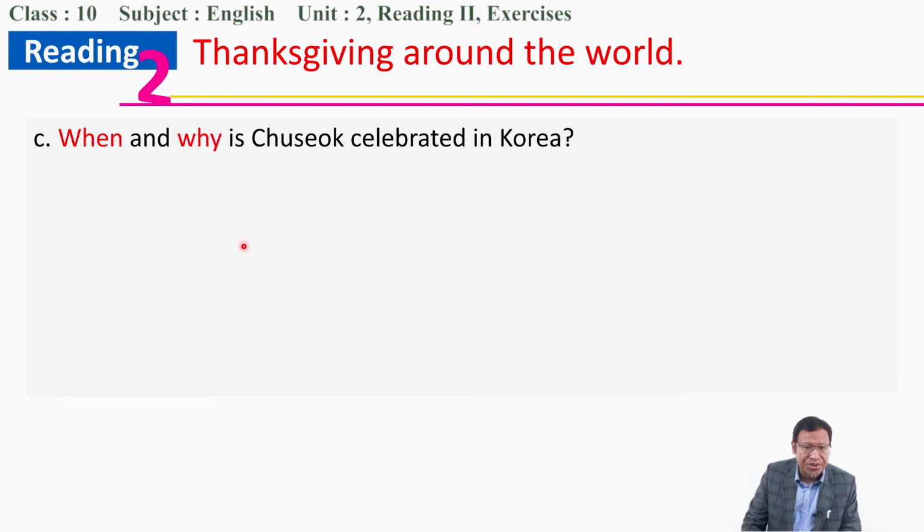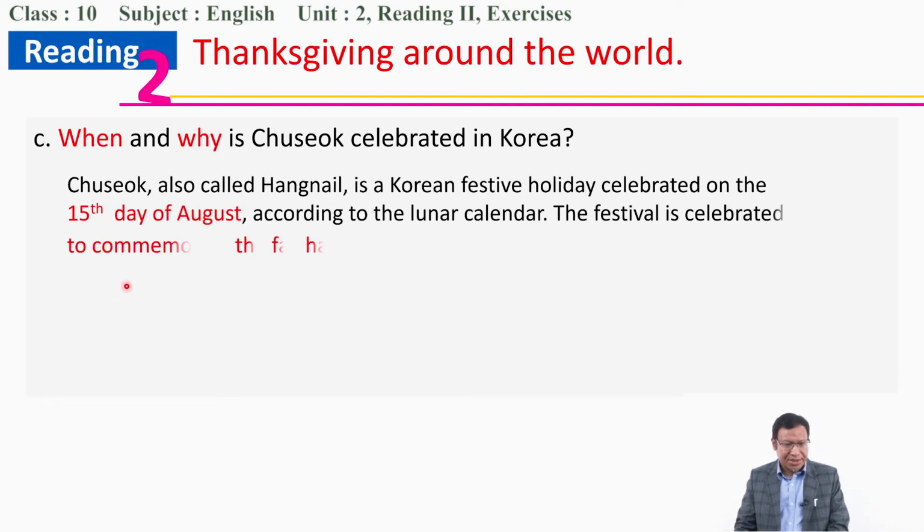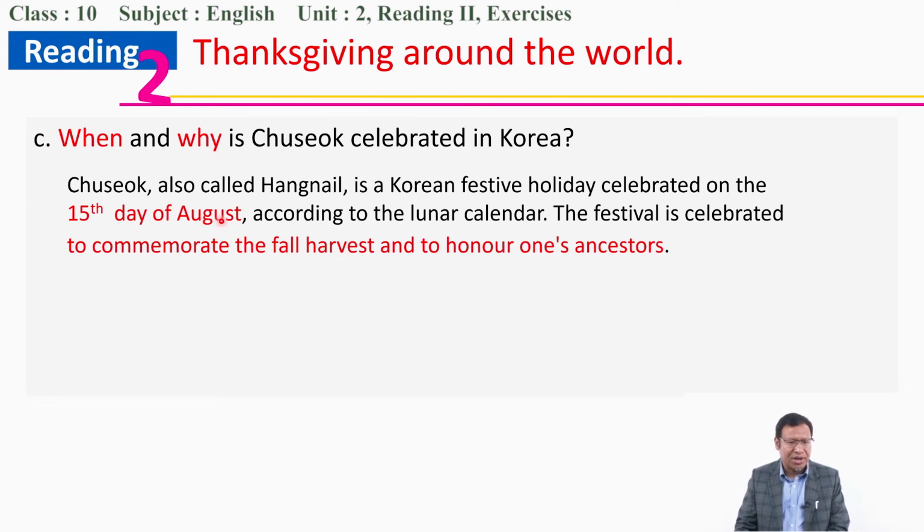Next is, when and how is Chuseok celebrated in Korea? You can find this answer in this paragraph. So when and why should be the answer. When: the 15th day of August. Why: to commemorate the fall harvest and to honor one's ancestors. The answer is very easy to find here.